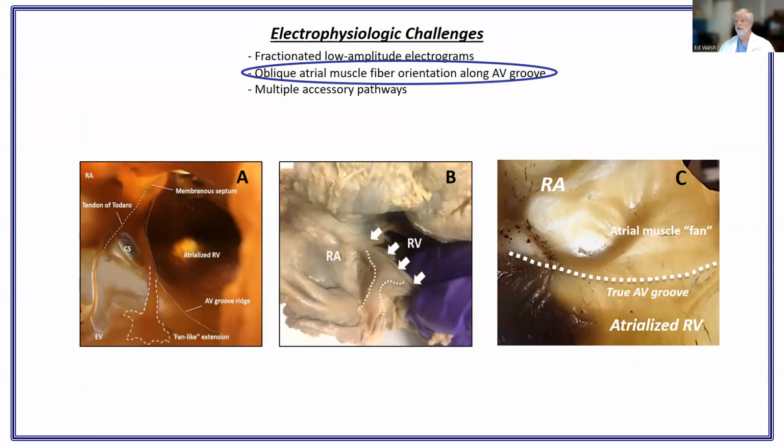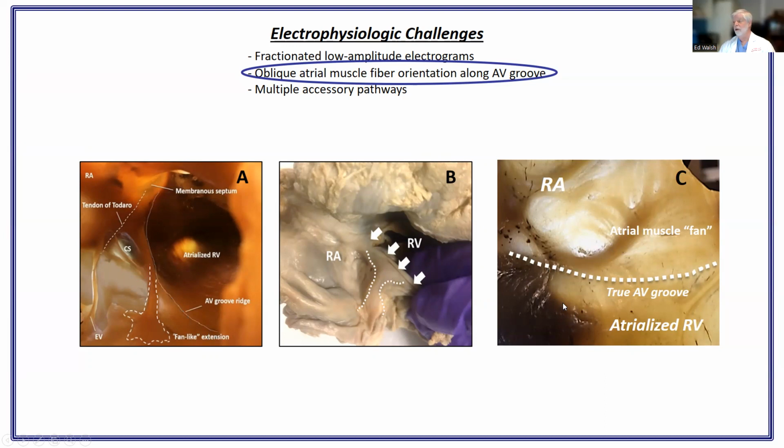Another electrical challenge is that atrial muscle fiber orientation along the AV groove is really strange in some of these Ebstein's hearts. Here's one that has a big fan of atrial muscle coming off the true AV groove. Similarly in this one, and this is just showing a view from the epicardial surface of a big fan of atrial muscle.